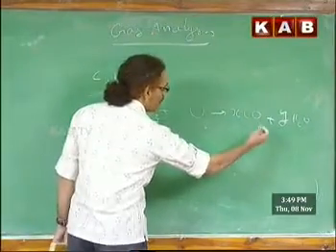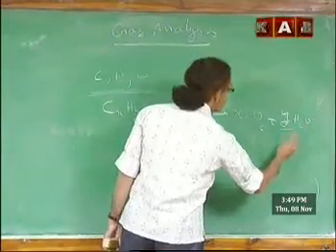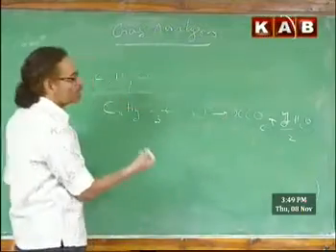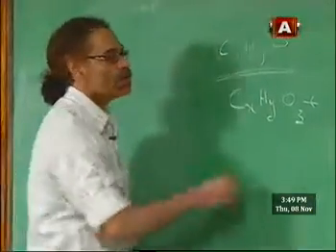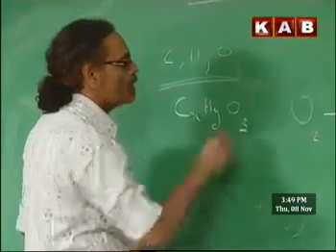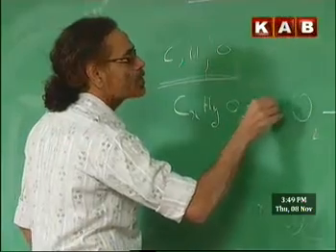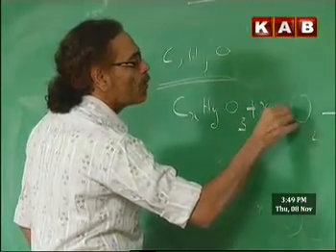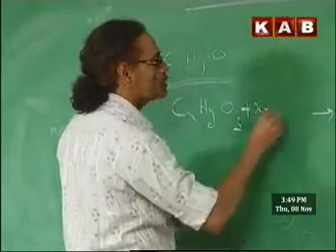So here we find 2x, and here y by 2. So x and y by 2: 2x and y by 2 O atoms together give x plus y by 4. But z O atoms are already available here. You can write x plus y by 4 minus z by 2 oxygen atoms.